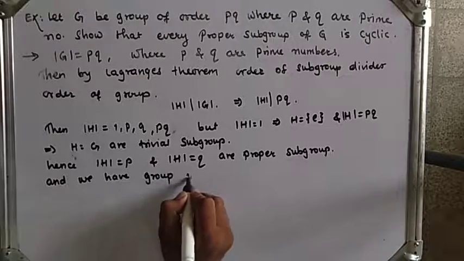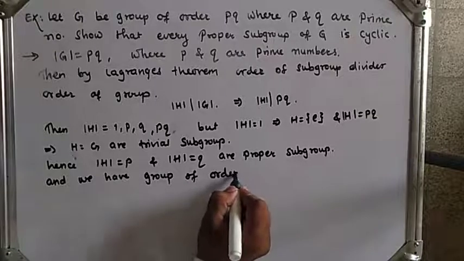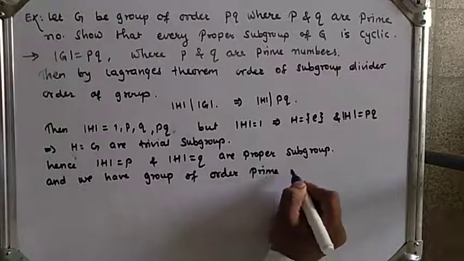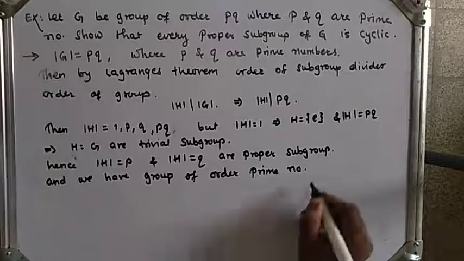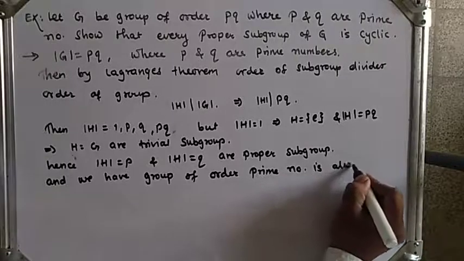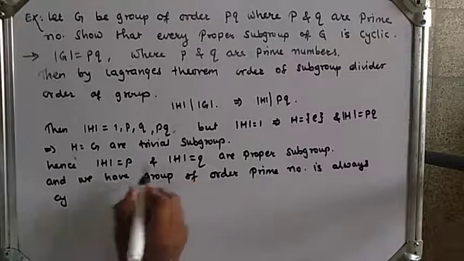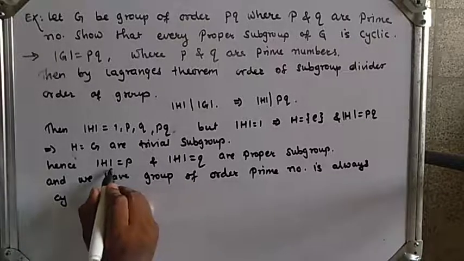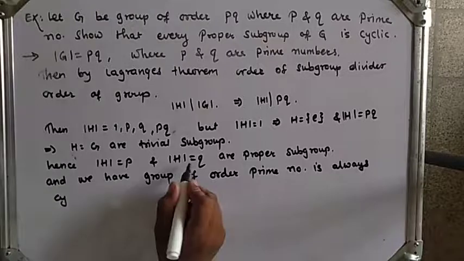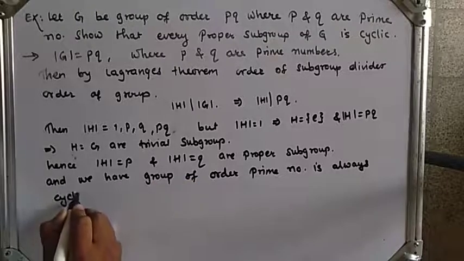A group of prime order is always cyclic. So here both the order of H equal to p and the order of H equal to q are prime, so each is cyclic.